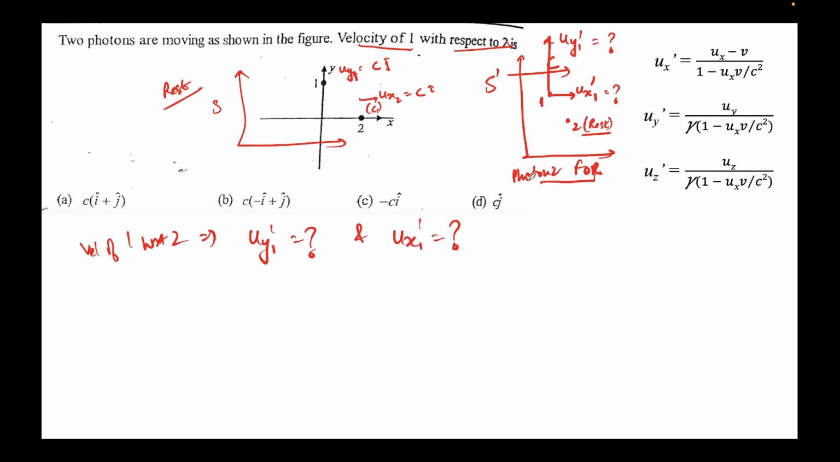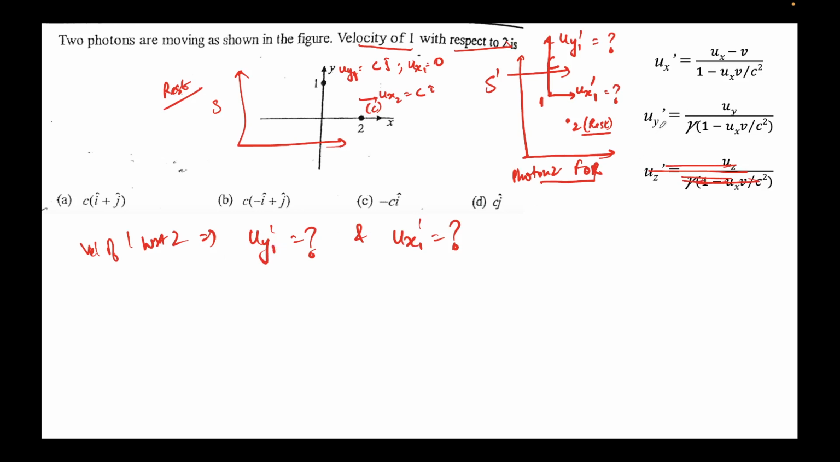So that's a problem, and we know the uy1 is c j prime, and also it's hidden information that ux1 is 0, because this particle is only moving in the y direction, so the x component of velocity would be 0, and we are ignoring the z direction, so you can just ignore this formula, right? So what will be uy1 prime?